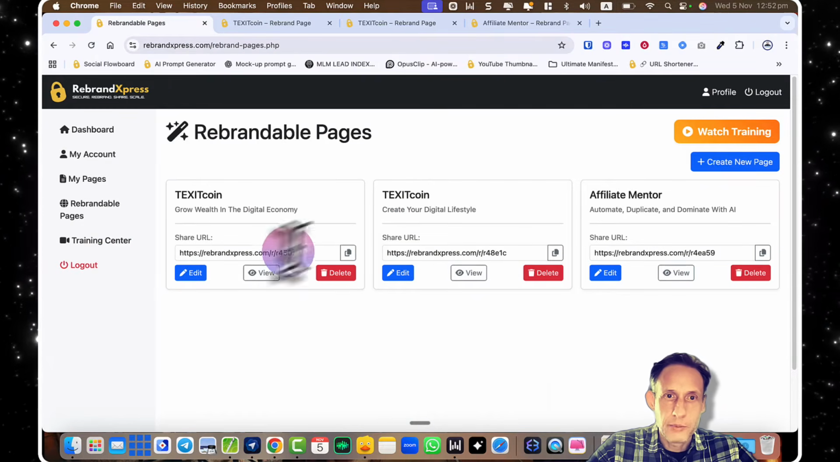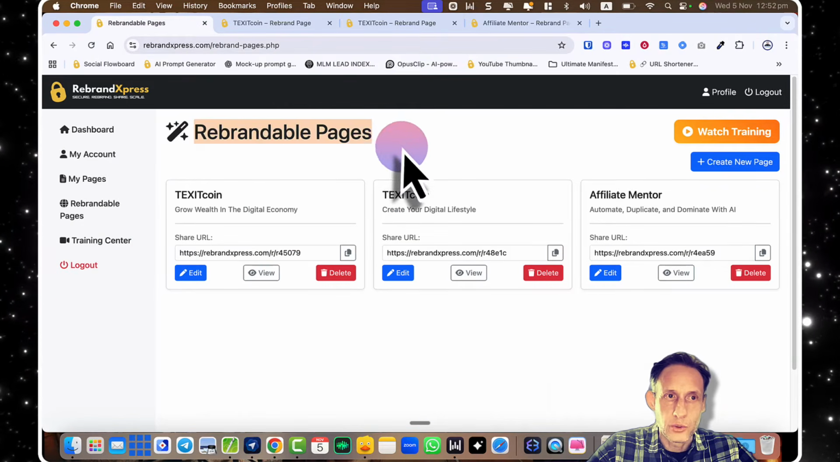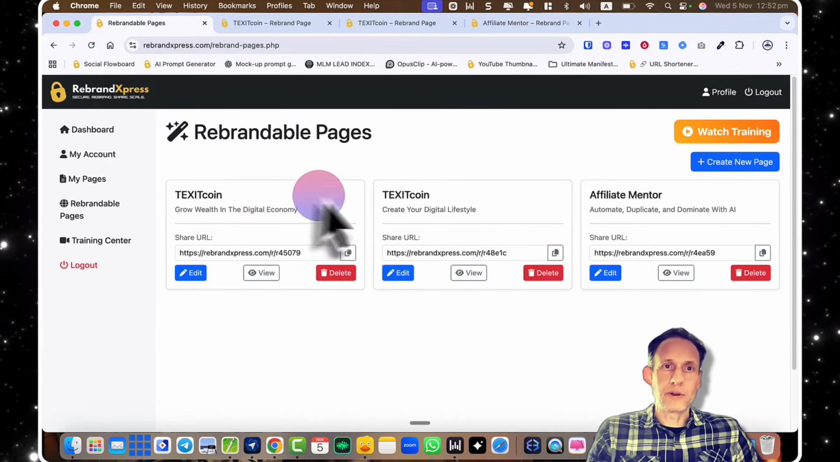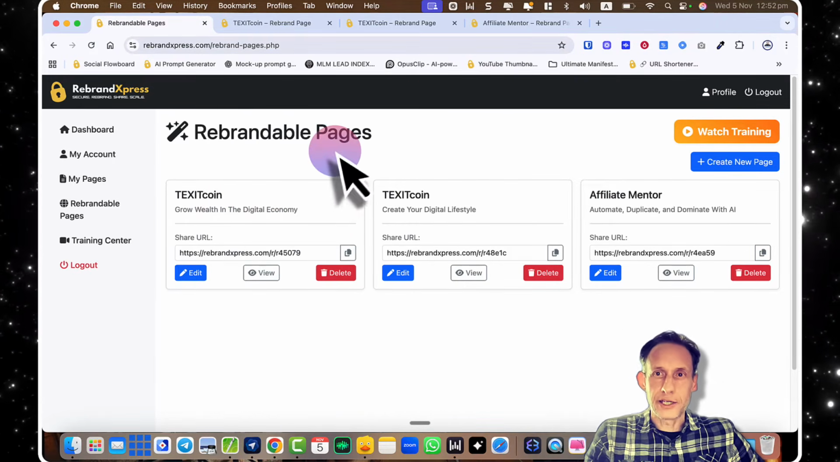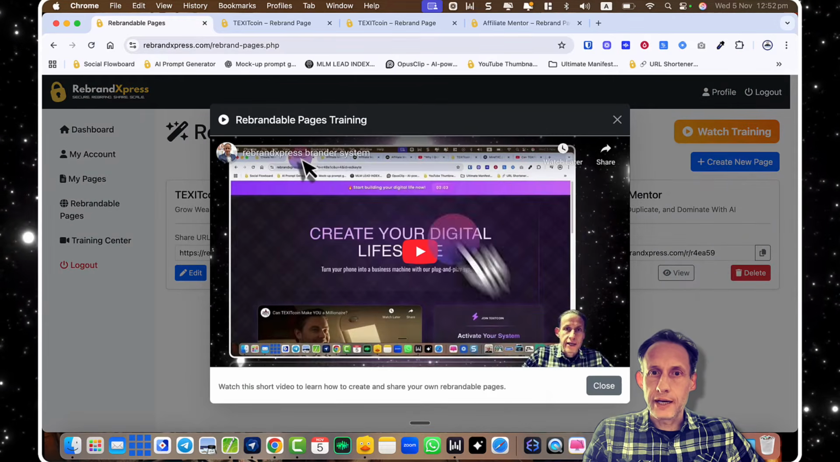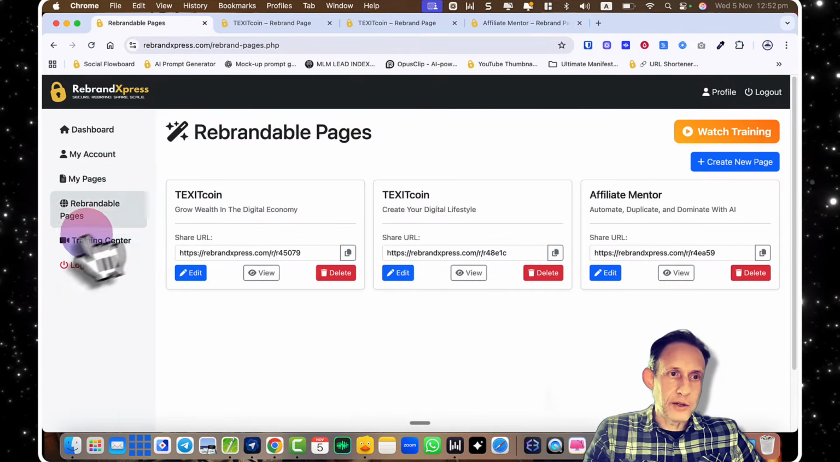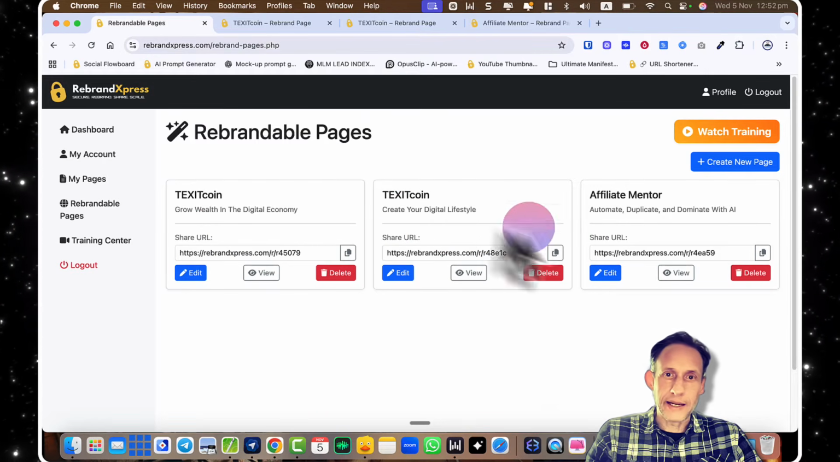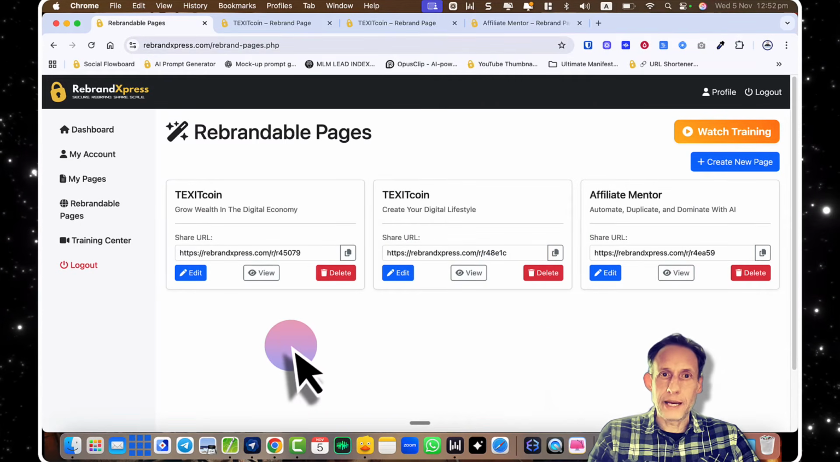When you unlock it, you'll be able to access the Rebrander page tool. This is a separate system to your funnel creation system. This is a rebrander. Basically, you're creating a landing page. You'll be able to watch the training video here. We've also got the training videos in the back there. But when you come here and you've upgraded, you'll see a blank canvas. But you can create multiple different pages for different companies.